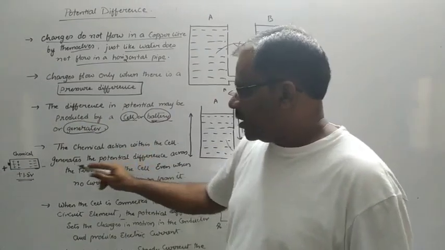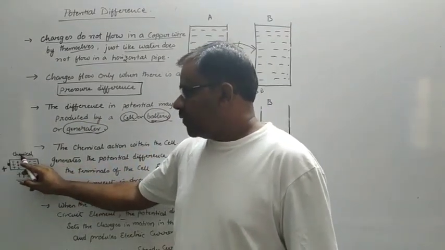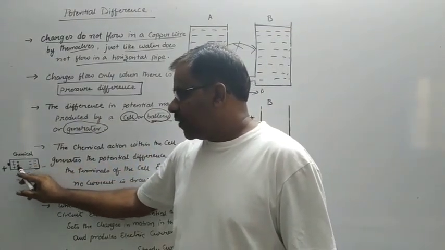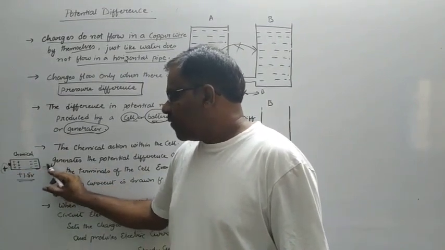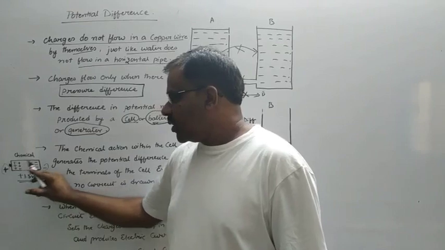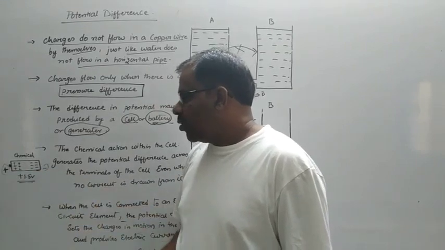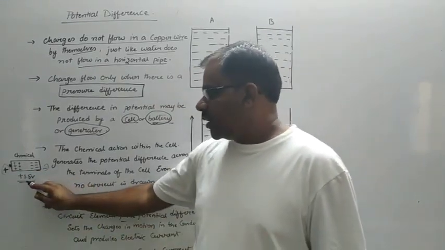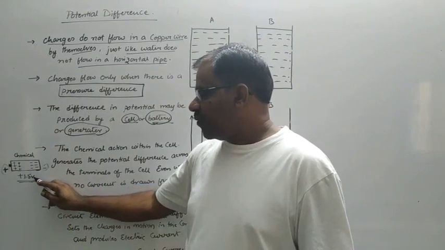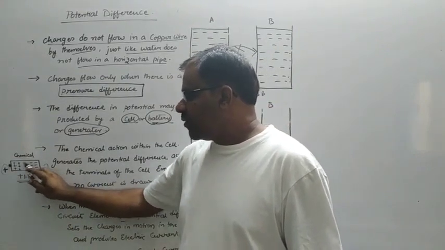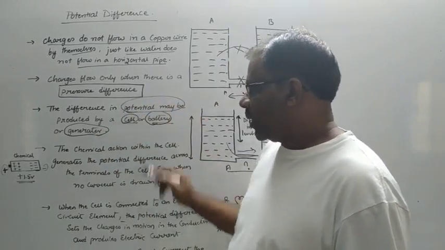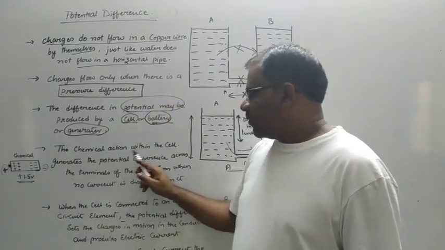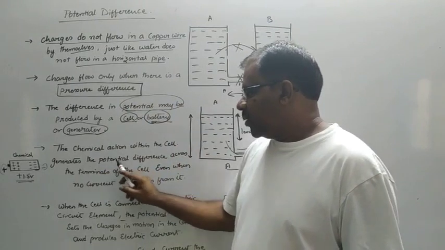Because in a cell or a battery, a chemical which is present inside will help in maintaining the potential difference. That means one point is always at higher potential, the other point is always at lower potential. The potential difference in the battery is said to be 1.5 volts. If this pressure difference is always existing, then charges can flow. So the chemical action within the cell generates the potential difference.